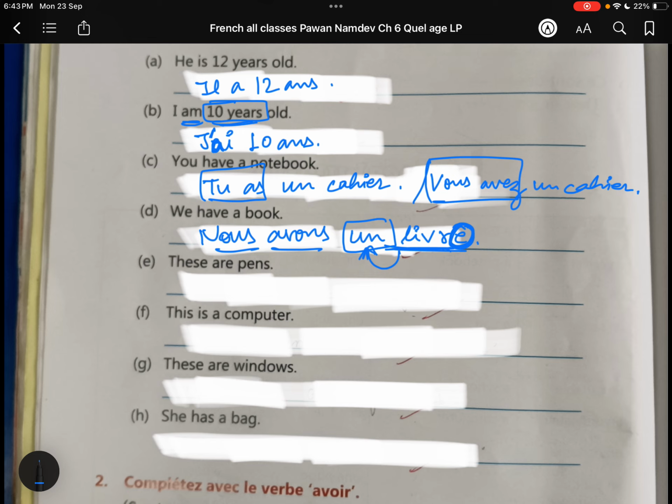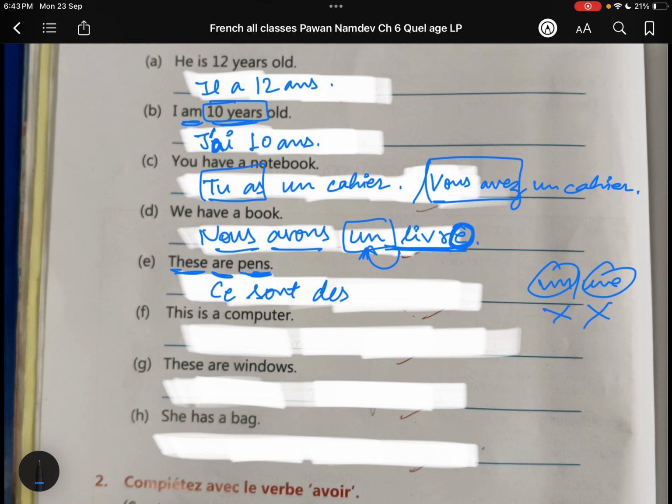These are pens. The word "these are" is ce sont. Now, with pens, the word "some" is hidden. If the plural is there, we always have to use articles in French. With plural, we cannot use un or une, so what would come?